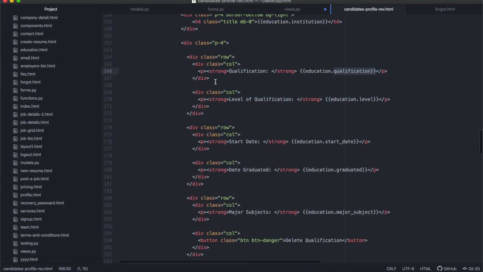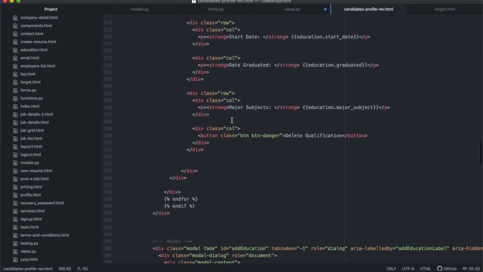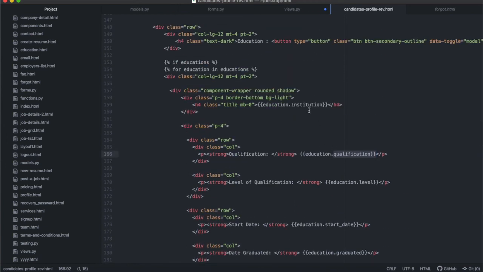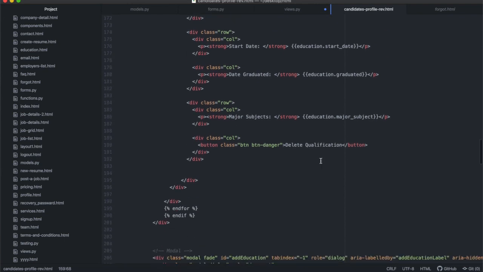What I did is I just displayed a row, and inside the row I have two columns, then I have another row with two columns, then another row with two columns. Then I'm displaying all the data. I think there are 6 variables: one on the heading, and then 5 different variables I'm displaying over there. Then I just added a new button there that says button danger and says delete qualification. Currently you can see the button is not really wired to anything. It's just an empty button. This is your homework for the day.